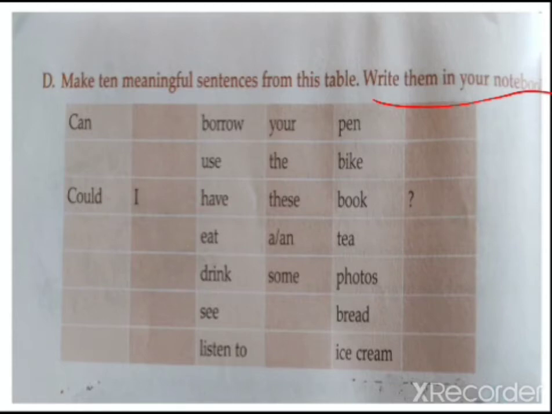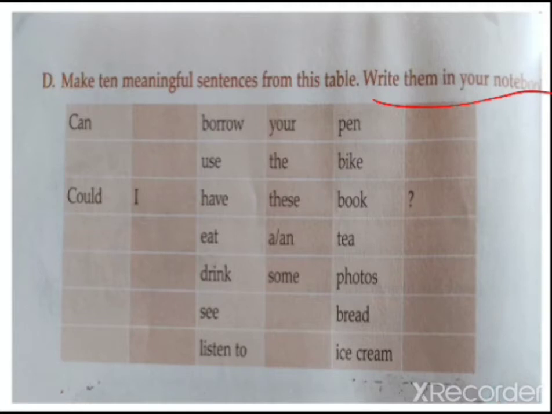Now how will you make it? This is not the fill in the blanks where you fill here and you finish the question. That is going to be wrong. How are you going to do it? You have to pick the words from here, the whole box, and make one sentence. You can make a minimum of 5 sentences, or using all also you can make.